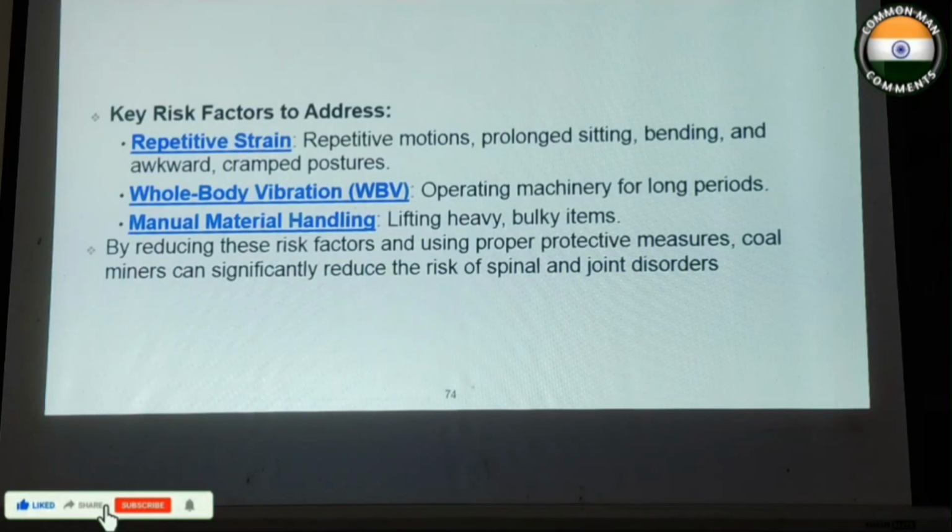Key risk factors to address are repetitive strain, whole body vibration, and manual material handling. By reducing these risk factors, and using proper protective measures, coal miners can significantly reduce the risk of spinal and joint disorders.